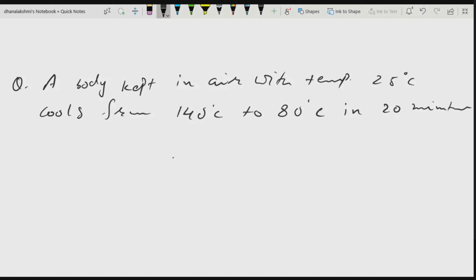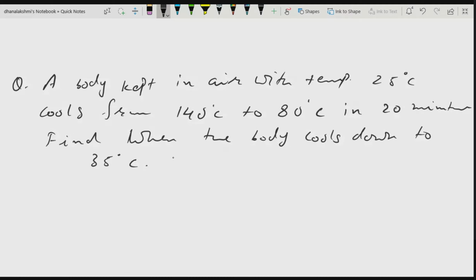Find when the body cools down to 35 degrees centigrade. This is the question.